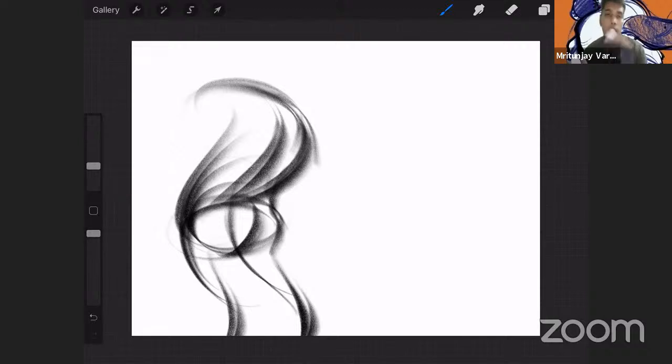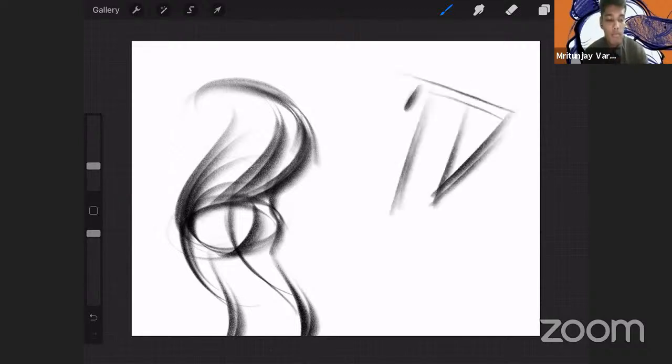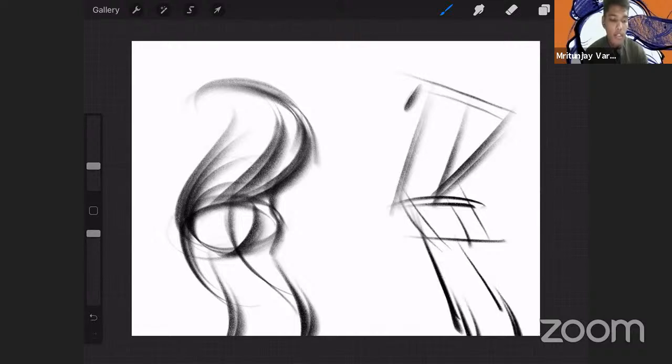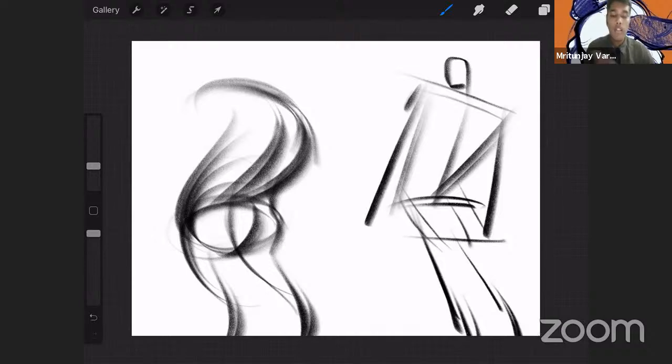But on the other side, imagine if we do just this, making the figure out of straights, just like that. See what we end up with. We just end up with a dead drawing, basically. I call it a dead drawing because there's no force in it. There might be some force in the shapes as well, but it's awfully bland. So what we need to do is combine those two to balance it out, okay?